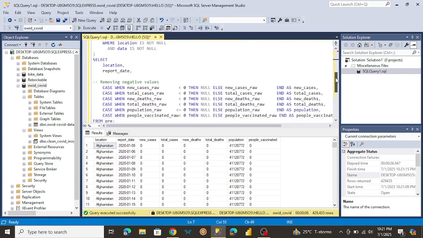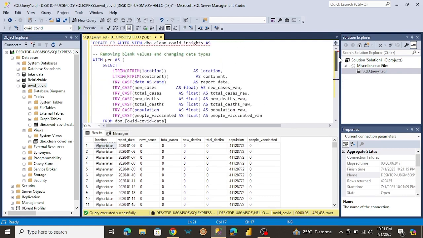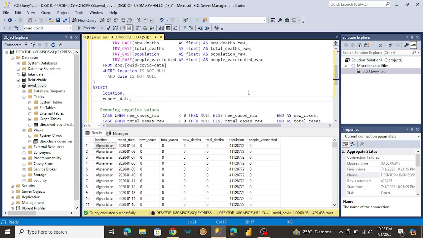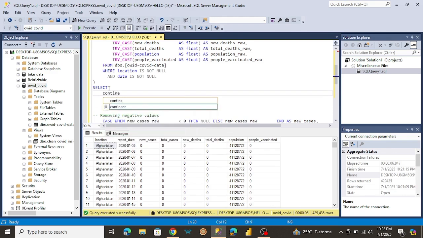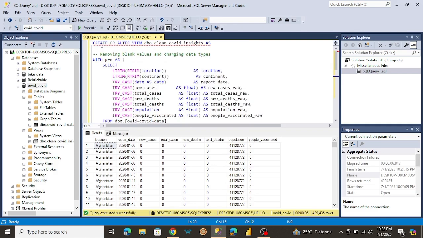Okay, so here we have a CTE, which is just like a temporary table we can access. Here we're going to be selecting, and we want to include a continent also. I can just include it here. Normally I think it's best practice for it to come first, before our location, if you know what I mean. So let me just try to alter this view.